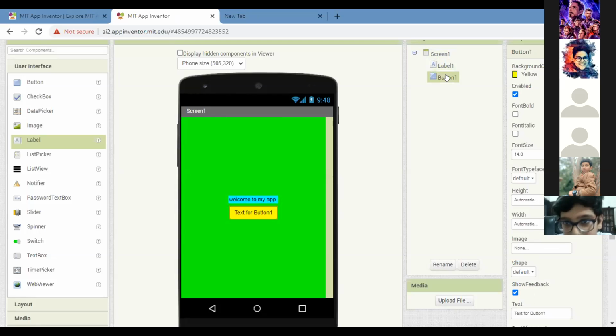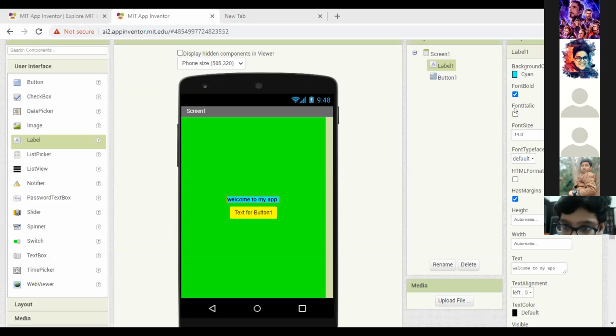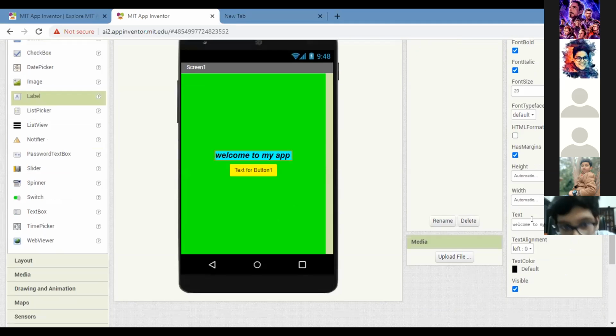Now Arish will tell you what you have not changed in the properties. First of all, you have to set the label text font to bold and the font to italic. You have to change the text size to 24. Of the label, you have to change it to 20. You will also change the width to fill parent. Yes, you have to click on fill parent.